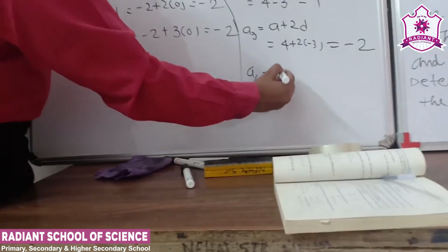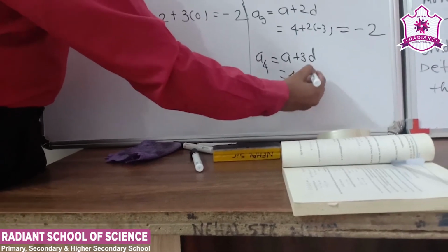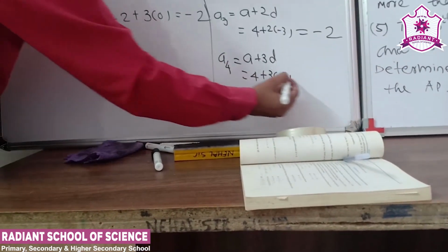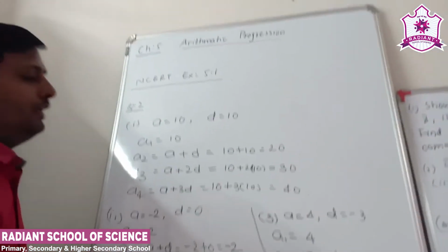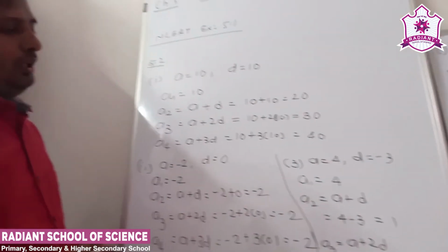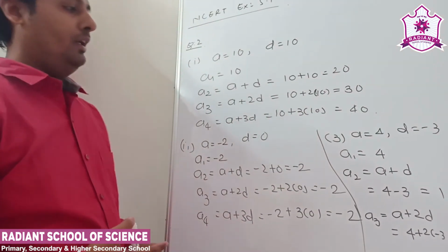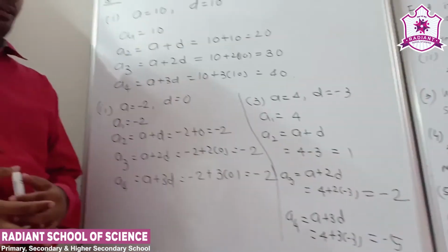Fourth term a plus 3d, so 4 plus 3 into minus 3, 3 threes are 9, minus 9 plus 4, we got minus 5. Clear? So we find out all four terms: the first term is 4, second term 1, third term minus 2 and fourth term minus 5.